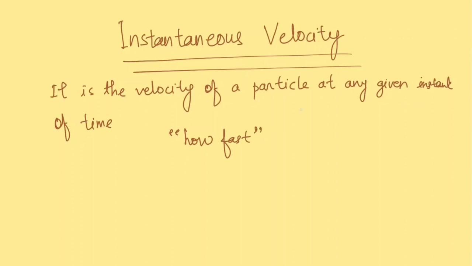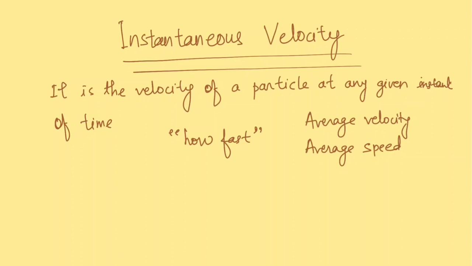We already have average velocity and average speed.